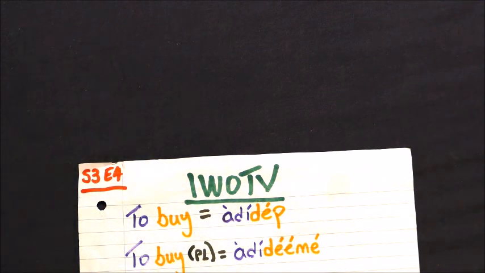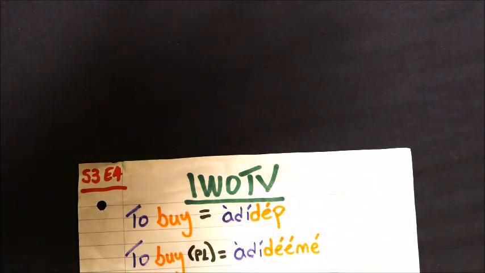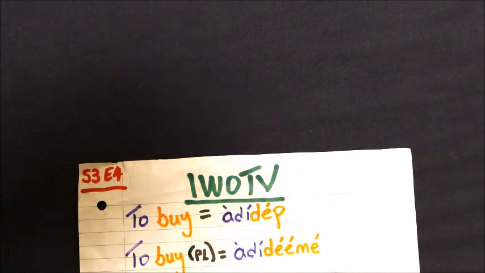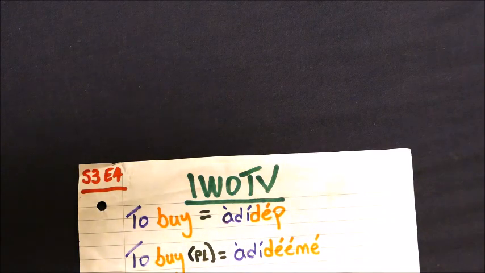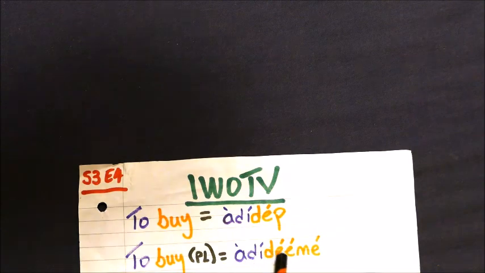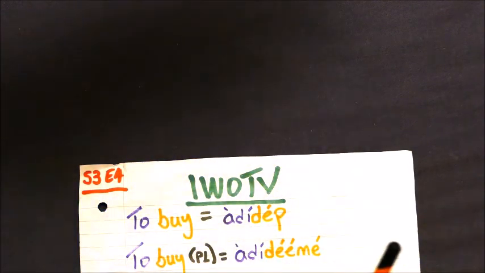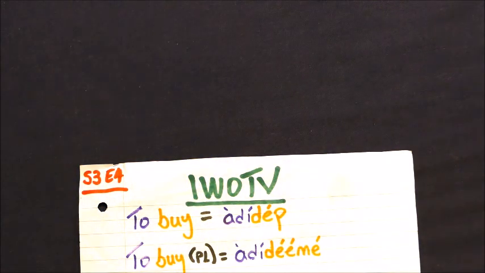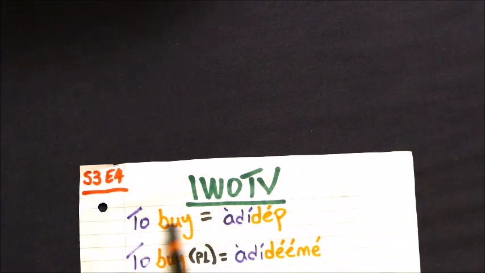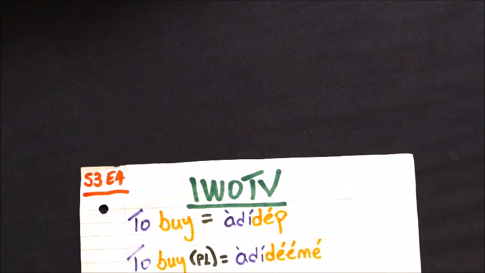Now there is another similar word which is deme. Deme means to share. So we have to be very careful when you say this because you can end up saying something completely different. Adideme is to buy plural. Adideme is to share something or to share things. So to buy a singular thing is adidip. To buy more than one thing is adideme.